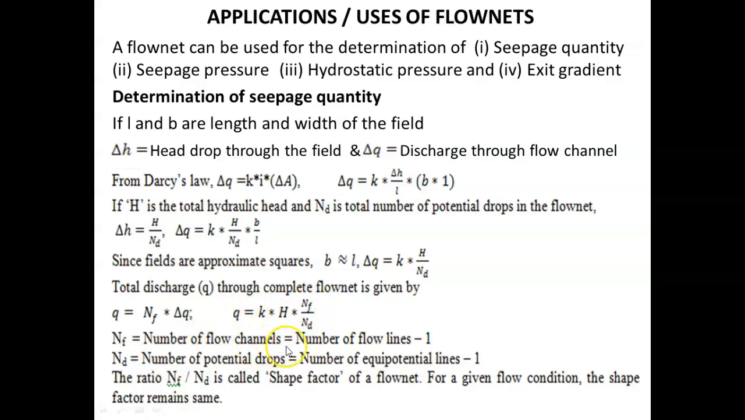It is not the number of flow lines. It is number of flow channels, which is equal to number of flow lines minus 1. Similarly, ND represents number of potential drops, which is equal to number of equipotential lines minus 1. The ratio NF by ND is called shape factor of a flow net. For a given flow condition, the shape factor remains same.